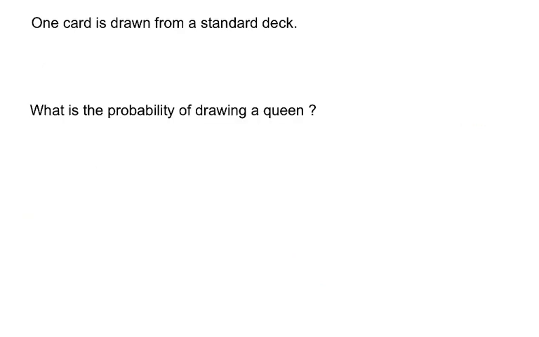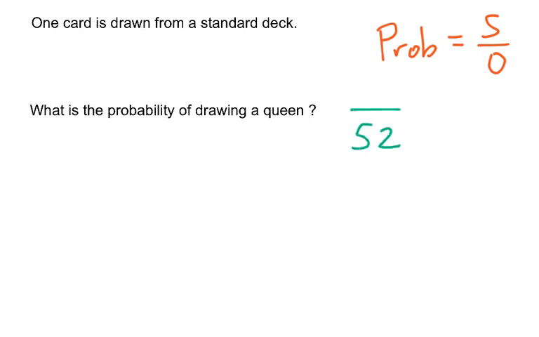One card is drawn from a standard deck. What is the probability of drawing a queen? Well, remember, probability is always successes over outcomes. So what we need to do is figure out how many outcomes we have, figure out how many successes we have, and then write that down. So let's see, we know in our deck we have 52 cards, so there are 52 outcomes. How many queens are there? Well, there's the queen of spades, queen of clubs, queen of hearts, queen of diamonds. So I have 4 queens in the deck, so the probability of drawing a queen is 4 out of 52.